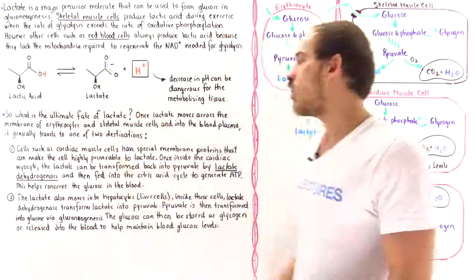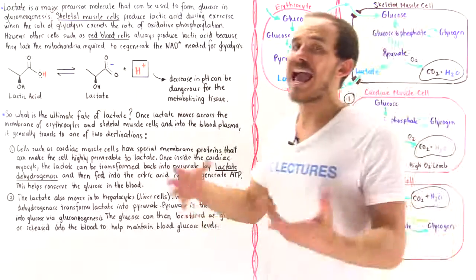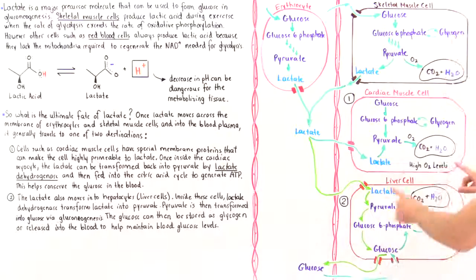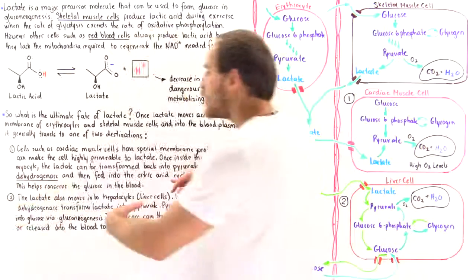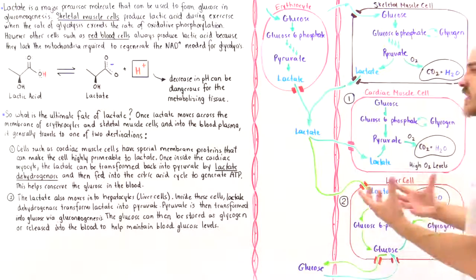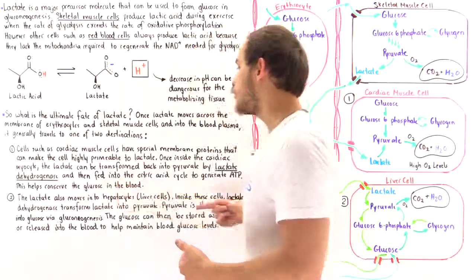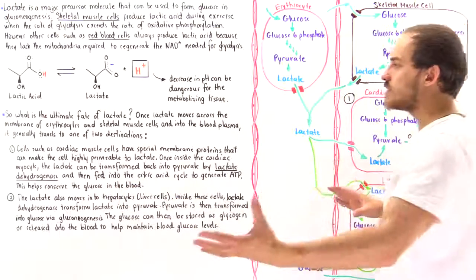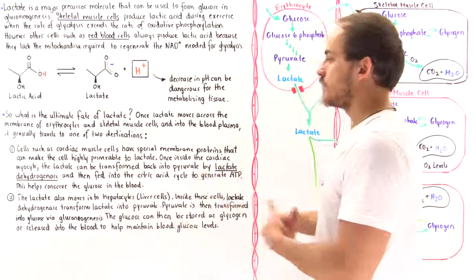Well, because in cardiac muscle cells, we only use aerobic respiration, never anaerobic respiration. There's always plenty of oxygen inside these cells. And this helps these cardiac muscle cells obtain an additional source of energy, and also helps conserve the glucose in the blood so that other cells can use the glucose, for instance, brain cells.